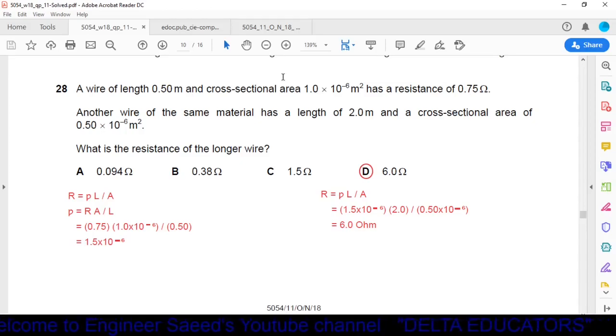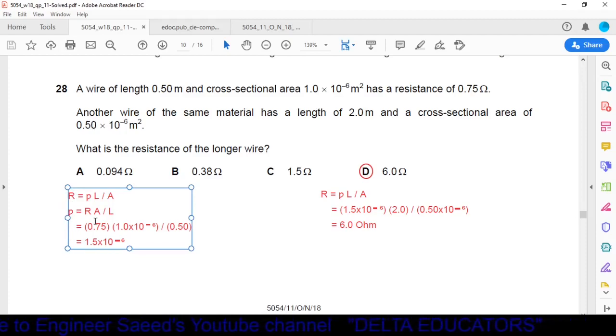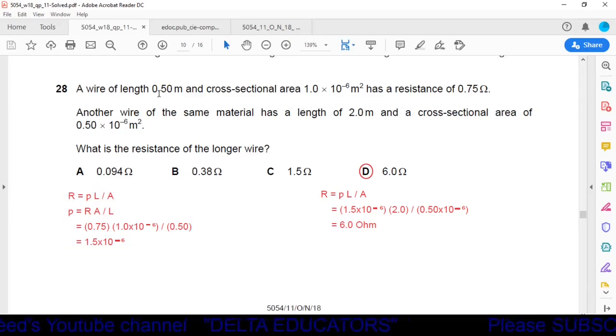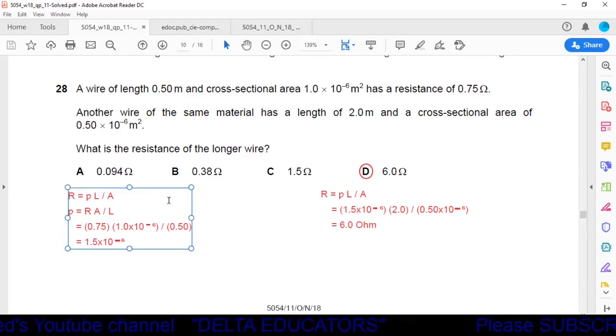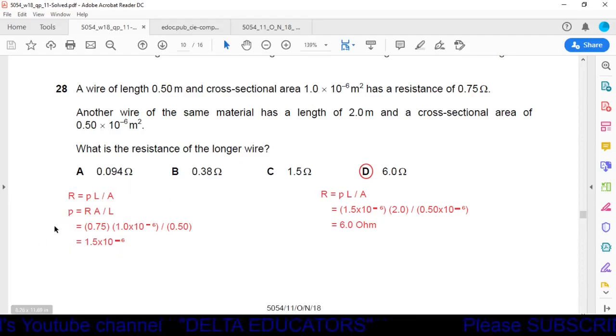With this data we can calculate the resistivity, using the same formula R = ρL/A. Resistivity will be equal to RA/L. R is 0.75, cross-sectional area is 1 × 10^-6 and length is 0.5 meter. By solving this, resistivity is equal to 1.5 × 10^-6.